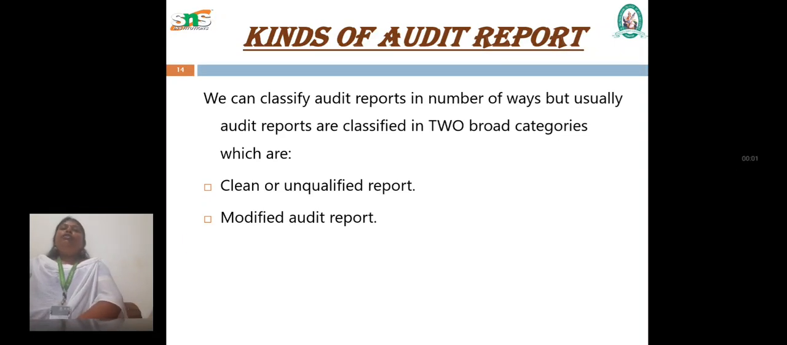In the continuation of the above video, we are going to see the second report in kinds of report, that is the modified audit report. What is a modified audit report? An auditor's report is considered to be modified when it includes a matter that does not affect the auditor's opinion, which emphasizes on the matter.